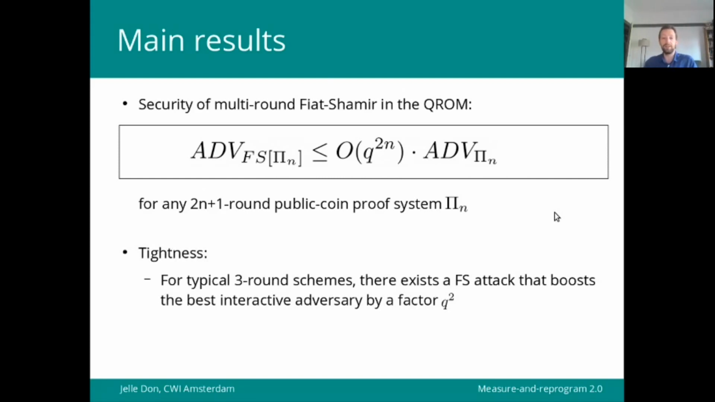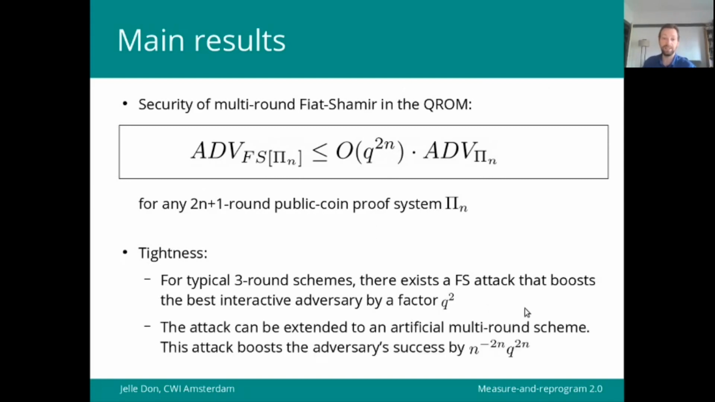First, we provide an attack for typical 3-round schemes, the so-called sigma protocols, which indeed boosts the success of the best interactive adversary by a factor q squared, showing that for n equals 1, this loss is optimal. And then we extend the attack to a somewhat artificial multi-round scheme, and we get almost the same boost except for this factor n to the power minus 2n. But since we're usually considering n to be constant, that means that asymptotically q to the power 2n is optimal as well.